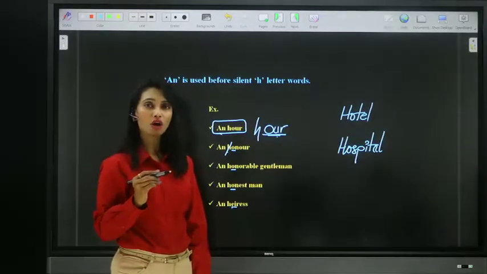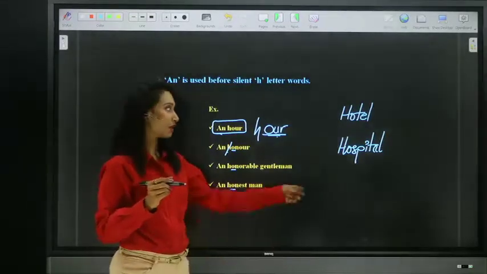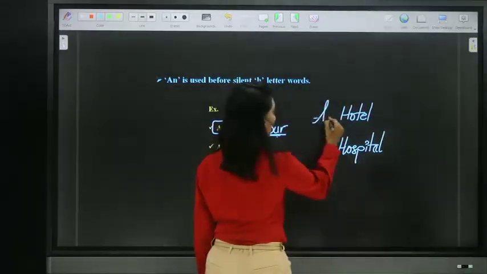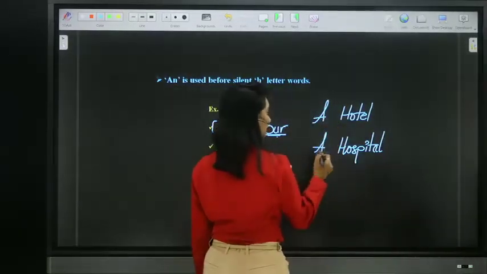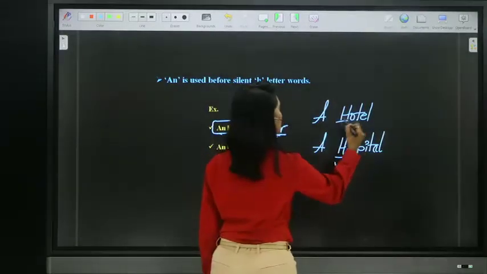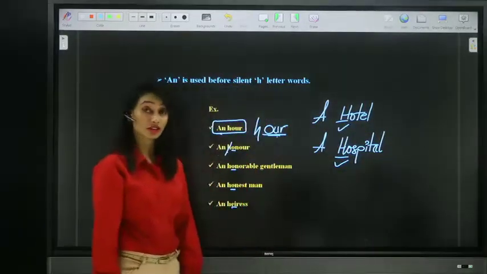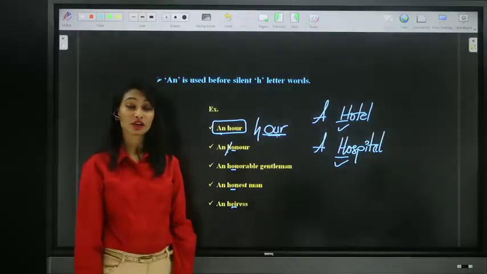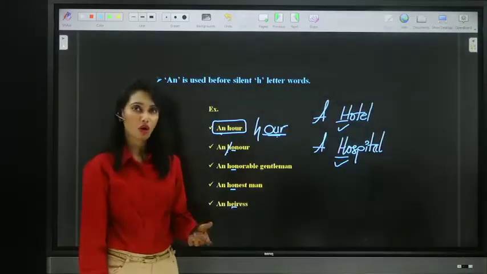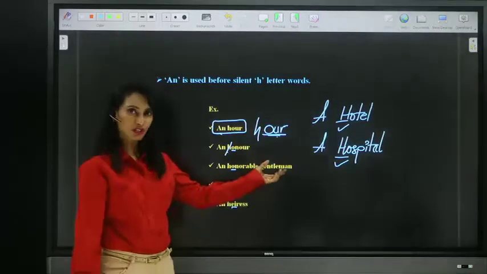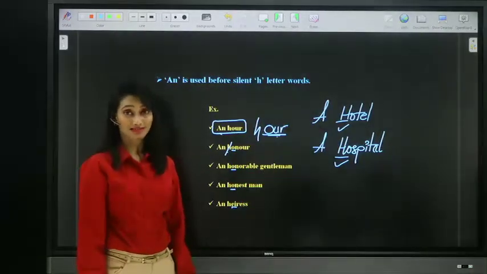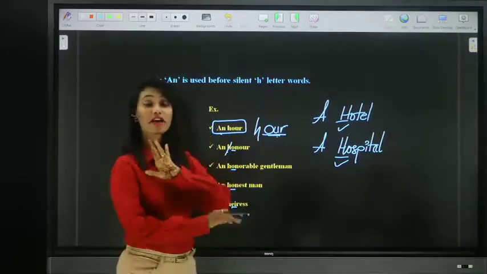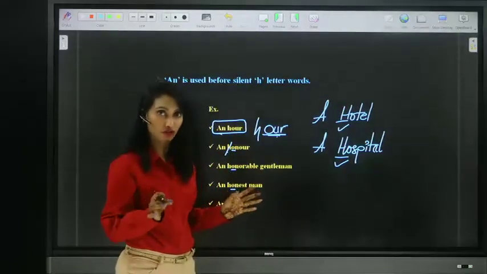It is a hospital, a hotel. So in these two cases, you cannot use an. Instead, you have to use a because H is also pronounced. It is a hotel, a hospital, right? So do remember, not all words which start with H are silent H letter words, right?